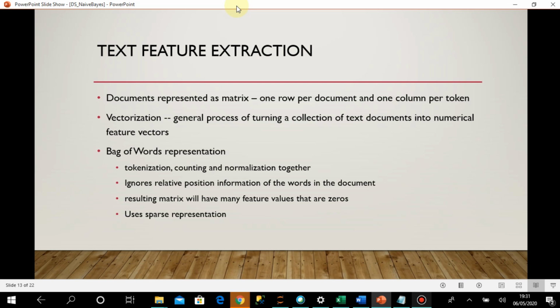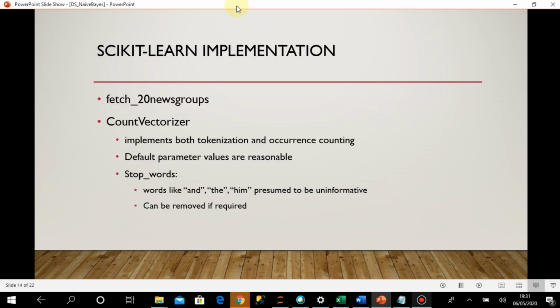As I am calculating the frequency, suppose for instance one particular document has some 100 words. When I am taking the 500 tokens, then for 400 of the tokens the count will be only 0. So that is how this matrix will be formed. Most of the records will have column values as 0, so that needs to be handled, and that is handled in this vectorization process. A compact matrix is created through processes which are already written in the library functions.